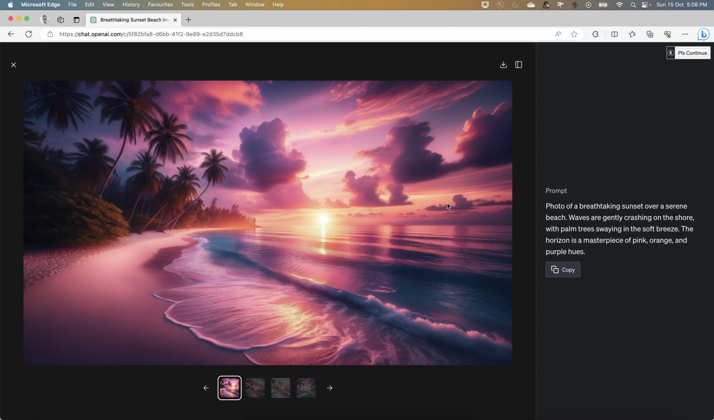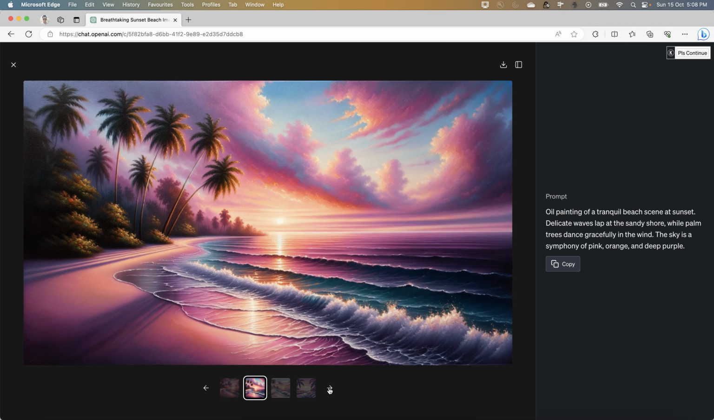And see how this prompt has been revisualized. The photo of a breathtaking sunset over a serene beach. Waves are gently crashing on the shore with palm trees swaying in the soft breeze, right? The horizon is a masterpiece of pink, orange, and purple hues, right? If you just copy this prompt and retry creating the same thing, almost 90% of the same thing is going to come here, right? So it depends on the factors also. That is what I'm trying to say here.